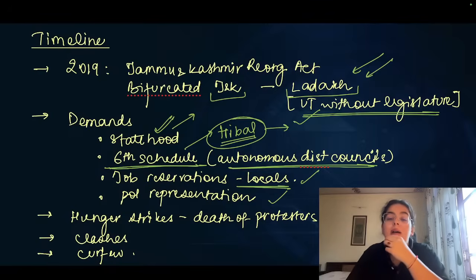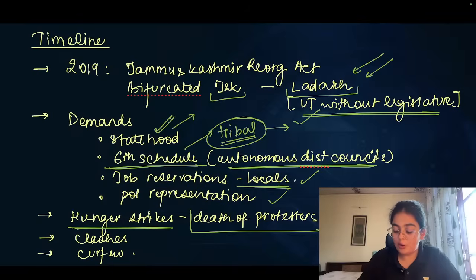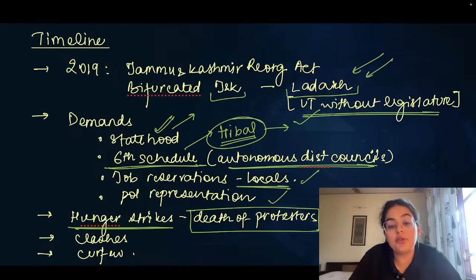Multiple high interaction communities have been formed between the center and the representatives of these demands from Ladakh, and the center has been renegotiating. In fact, the center has said we were ready to concede to most of these demands that we are discussing constantly with the representatives. But because the timeline was being extended, multiple hunger strikes were taken up by multiple civil society organizations, and in one of these hunger strikes, few of the protesters died in clashes with the police, in clashes with the enforcement agencies.